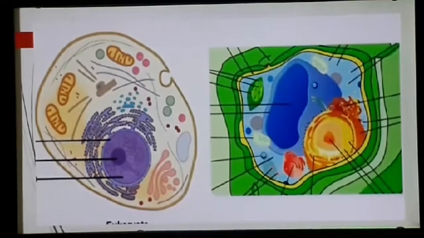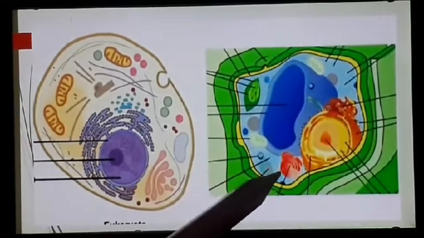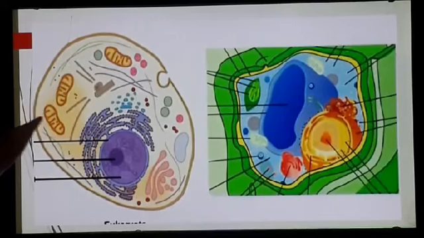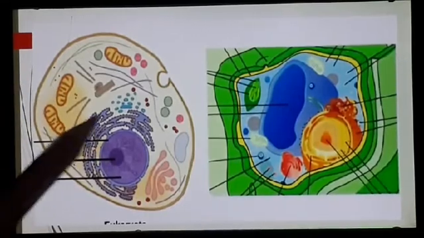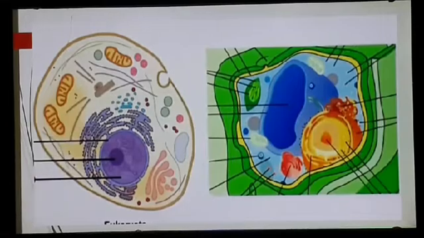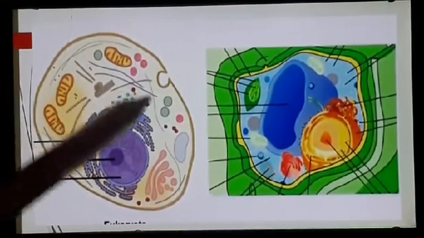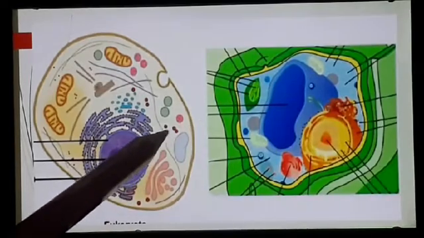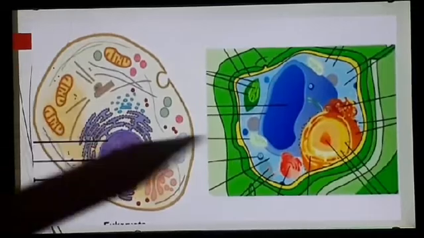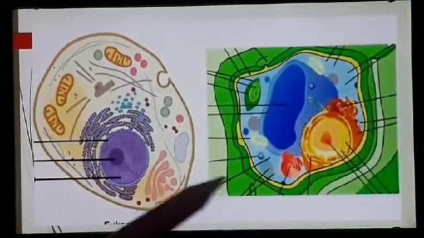You can observe here clearly in this diagram, this is an animal cell and this is a plant cell. These are the mitochondria present in the animal cell. This is the rough endoplasmic reticulum and this is smooth endoplasmic reticulum. Besides that, ribosomes are present on the endoplasmic reticulum and here in the cytoplasm also.